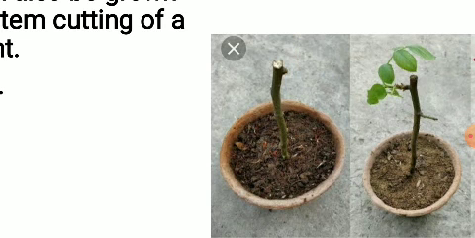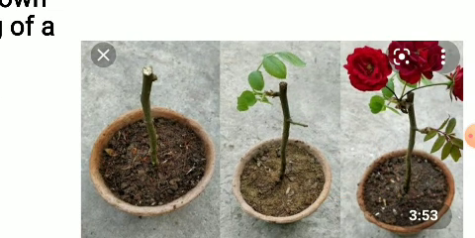And from there, what happens is the stem which was placed inside the soil, at the tip of the stem which is in the soil, there the roots start arising. Above, you can observe the stem starts arising and the leaves start arising, and it grows into a well-developed rose plant, and roses will also bloom in the rose plant.